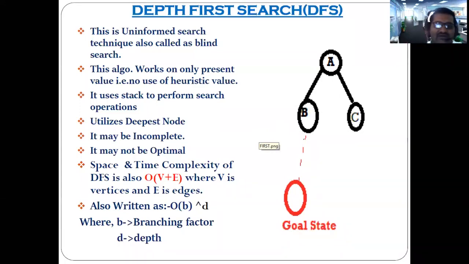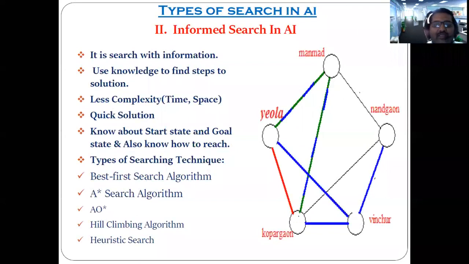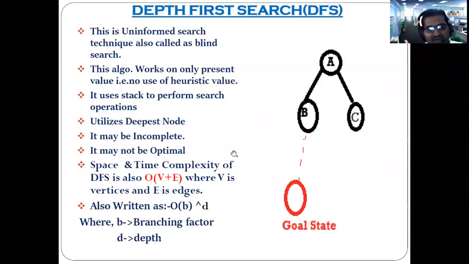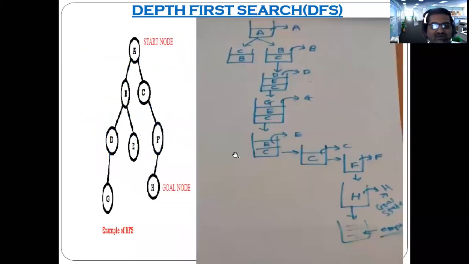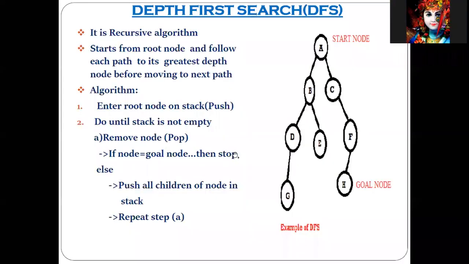Understood? So this is our categorization of searching types: uninformed search and informed search. Out of that, today we have discussed one type of uninformed search technique, that is DFS, depth first search. All of you understood?